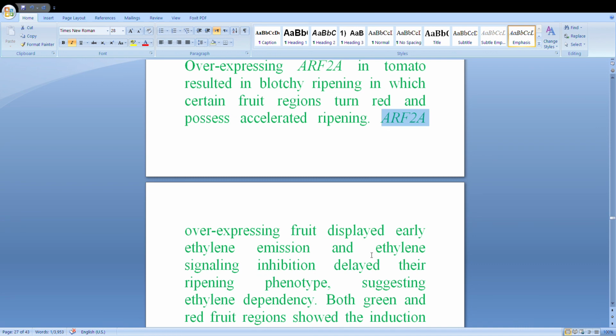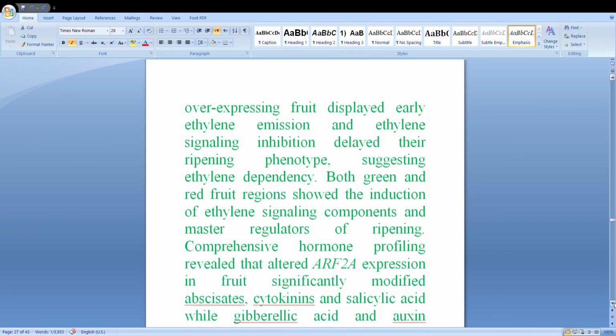Overexpressing fruits displayed ethylene emissions, and ethylene signal inhibited delayed their ripening phenotypes, suggesting ethylene dependency.